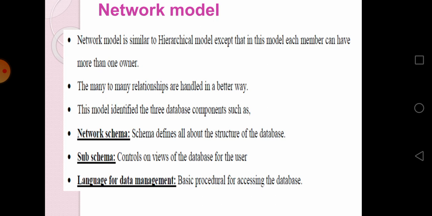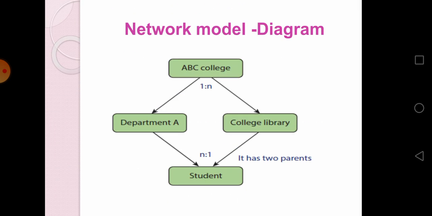What is meant by schema? It specifies the structure. Network schema defines all about the structure of the database. Subschema controls the views of the database, and the language for data management is procedural accessing of the database. See the diagram. In ABC college, there are various departments, and in that, one department is department A, and the student and the college library. It has two parents.